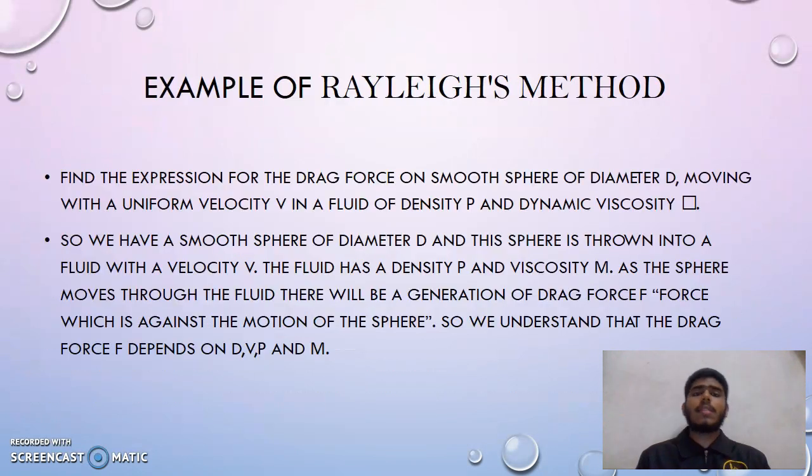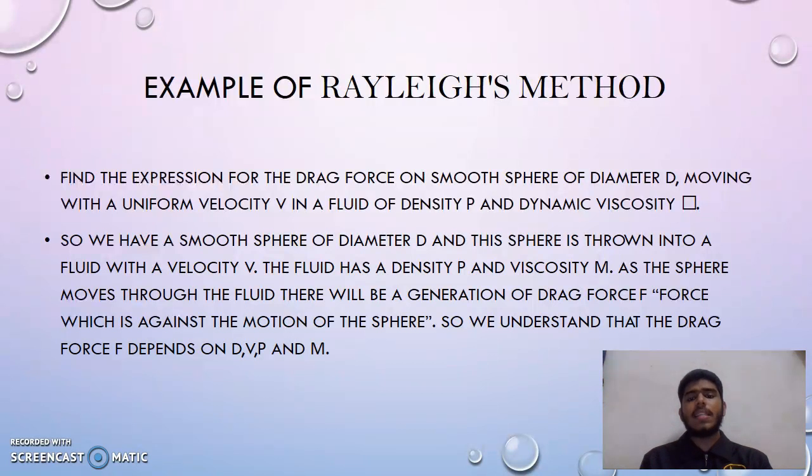Now I'm going to talk about an example of Rayleigh's method. Let's take one question. Find the expression for the drag force on a smooth sphere of diameter d moving with a uniform velocity v in a fluid of density ρ and dynamic viscosity μ. So we have a smooth sphere of diameter d, and this sphere is thrown into a fluid with a velocity of v.